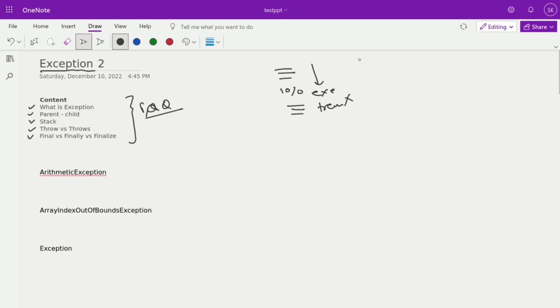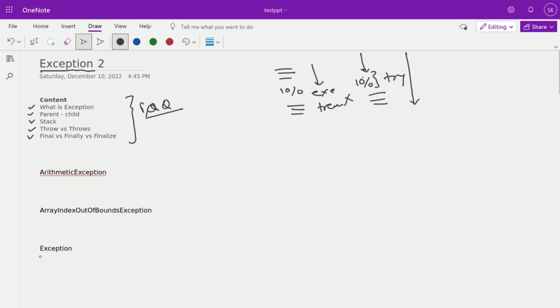But if you handle the exception correctly, the code up to this line runs, we handle 10 divided by 0 in a try catch block, and after that the 3 lines of code run. The program works correctly until the end because we handled the exception correctly. That is what is meant by exception, and this is an example of an exception.